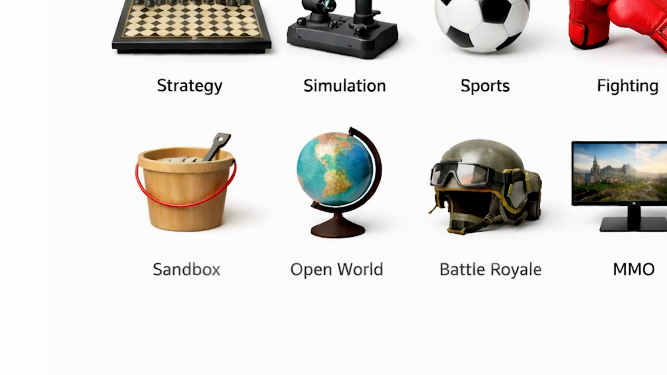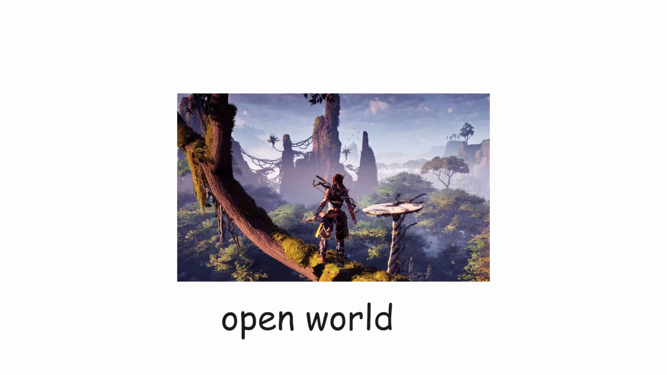Open World. Open world games feature large environments that can be explored freely without strict limits. Instead of following a linear path, the game allows movement in many directions. Activities, missions, and locations are spread across the world. This design creates a sense of scale and immersion.